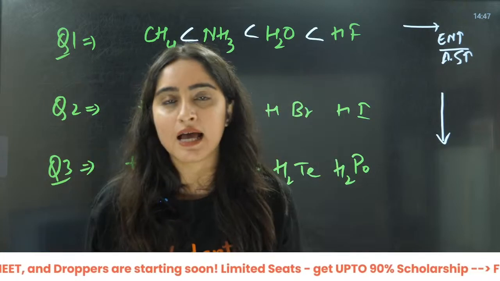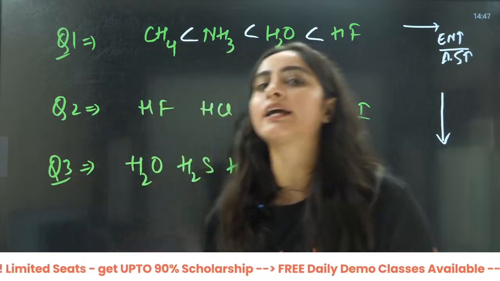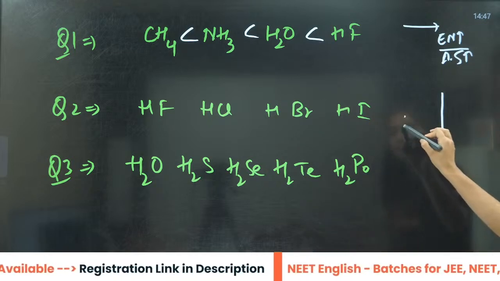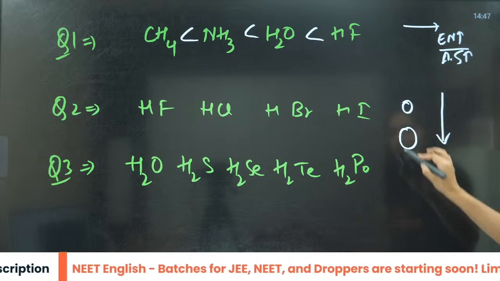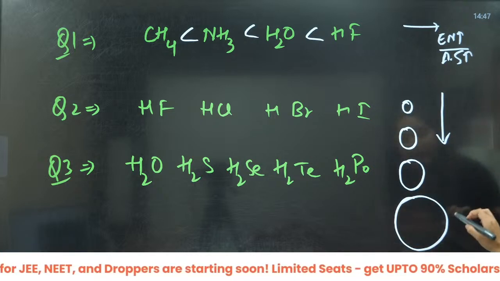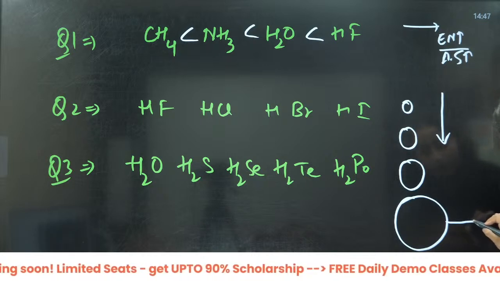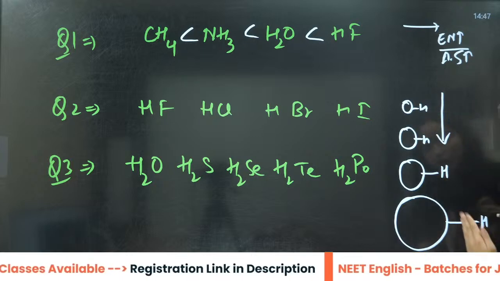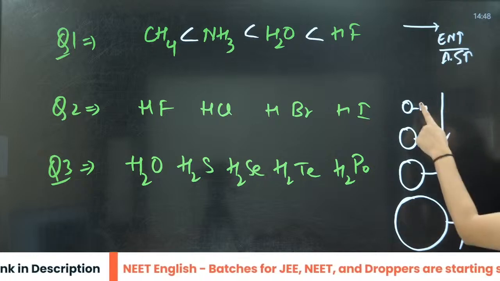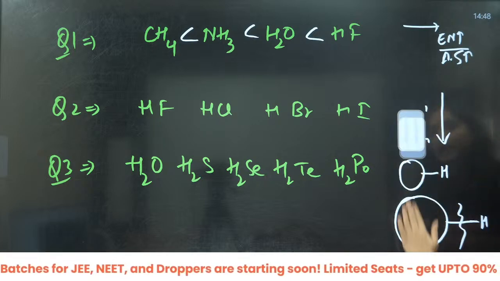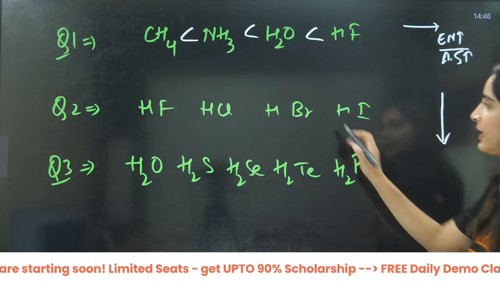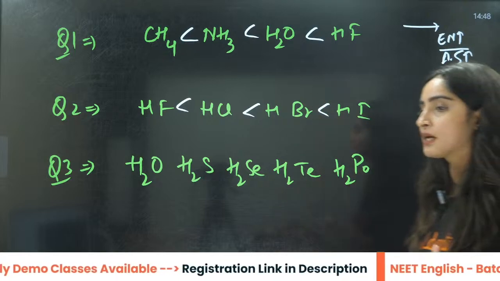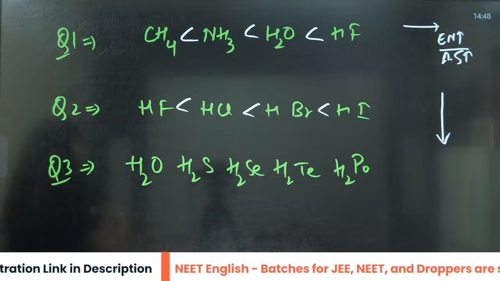The heavier the size, the more negative charge it can accommodate. You can also learn it this way: HF is small in size, then HCl, then HBr, then HI. The bond length becomes larger and larger, whereas in HF the bond length is very small. Because of that, it is easy to break the bond in HI and difficult to break it in HF. So electronegativity is not seen here; what we see is the size. This becomes the correct order.